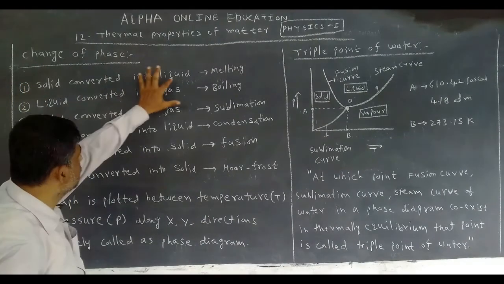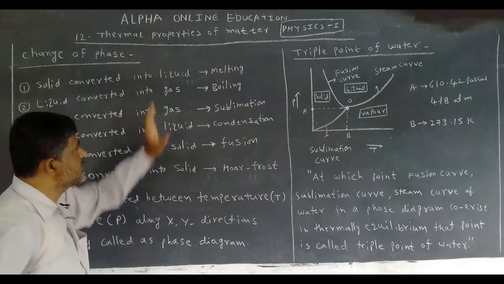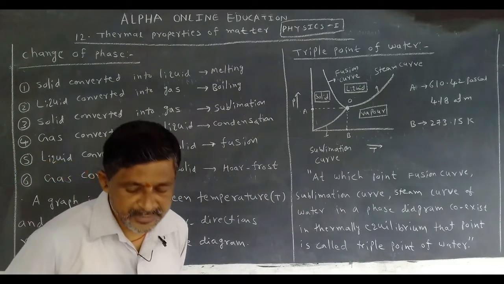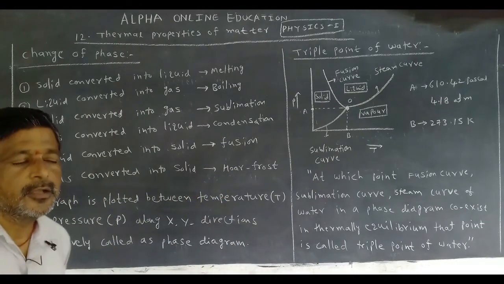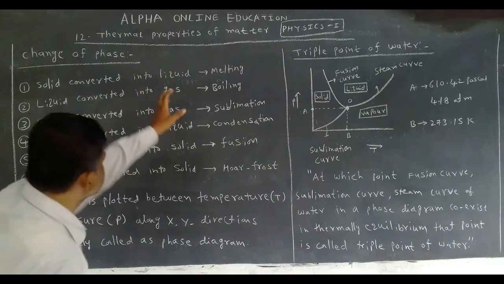The temperature at which solid is converted into liquid is called the melting point. Conversion of solid into liquid is called melting.